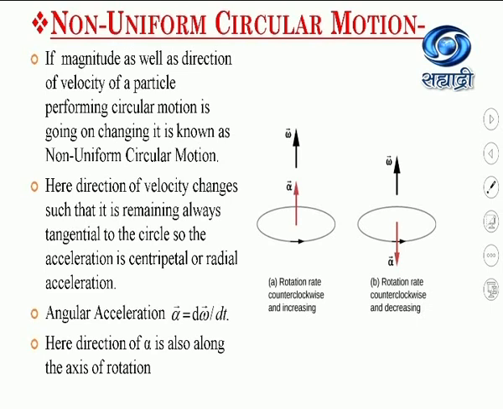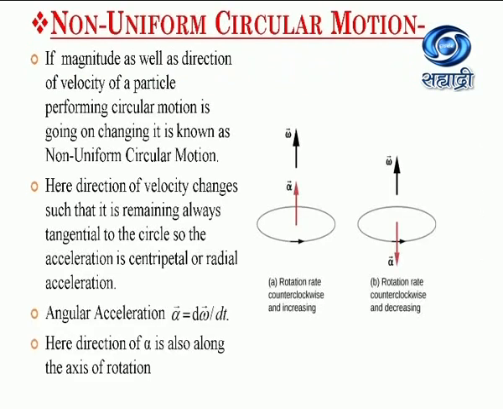Now, if the fan is switched off, it means the rate of rotation is going on decreasing, so the direction of the angular acceleration alpha and angular velocity omega is opposite. So this is the example of non-uniform circular motion. It means in non-uniform circular motion, along with the centripetal acceleration, there is an angular acceleration.